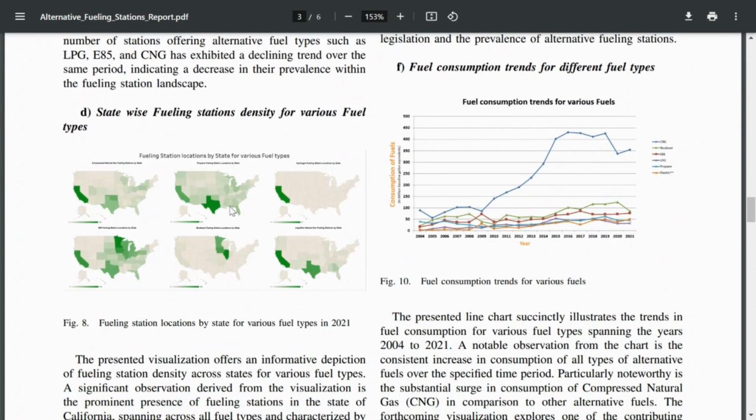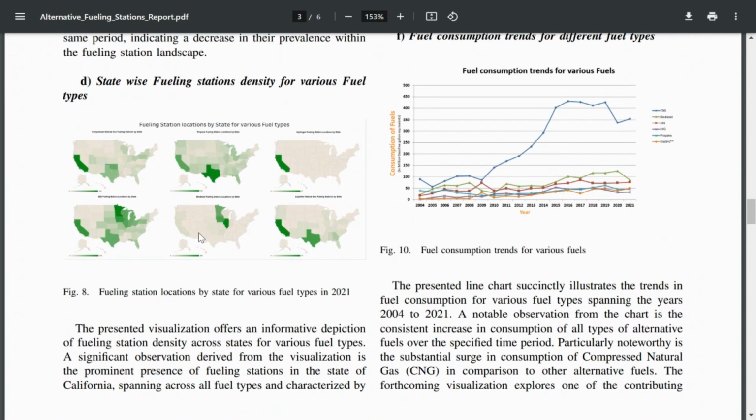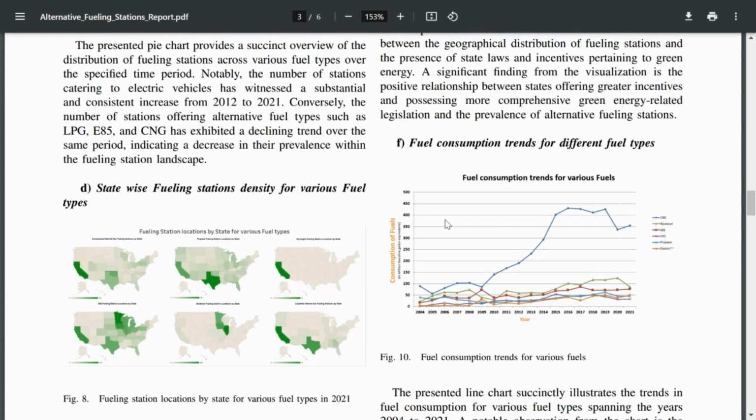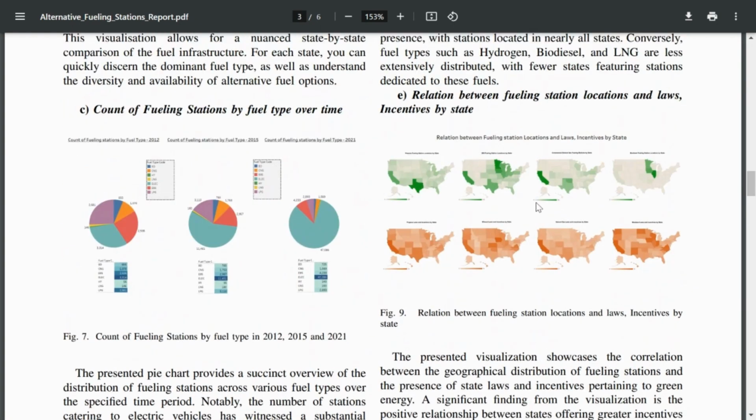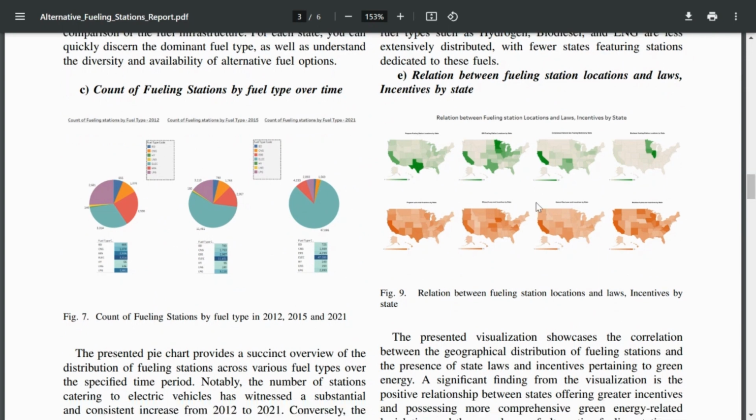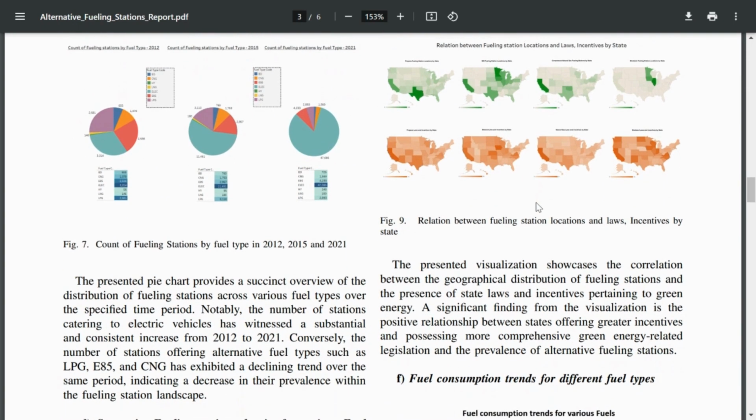Next, we have state-wise fueling station density for various fuel types, in which we can see that California is dominating in all fuel types. Next, we have the relation between the fueling stations and laws and incentives given by the state. Here we can clearly see that there is a positive relationship between states offering greater incentives and possessing more comprehensive